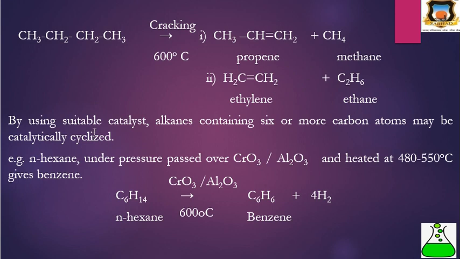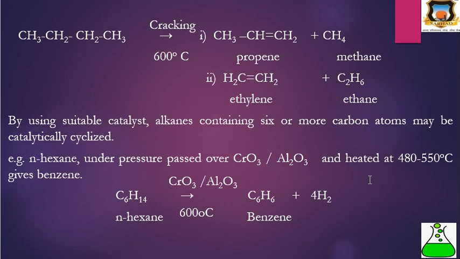Then by using a suitable catalyst, alkanes containing 6 or more carbon atoms may be catalytically cyclized. n-Hexane, heated under pressure over chromium trioxide and aluminum oxide at 480 to 550 degrees Celsius, gives benzene.